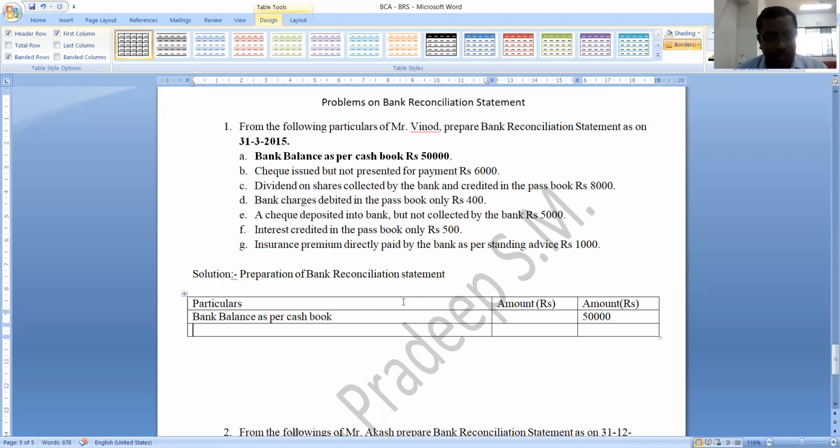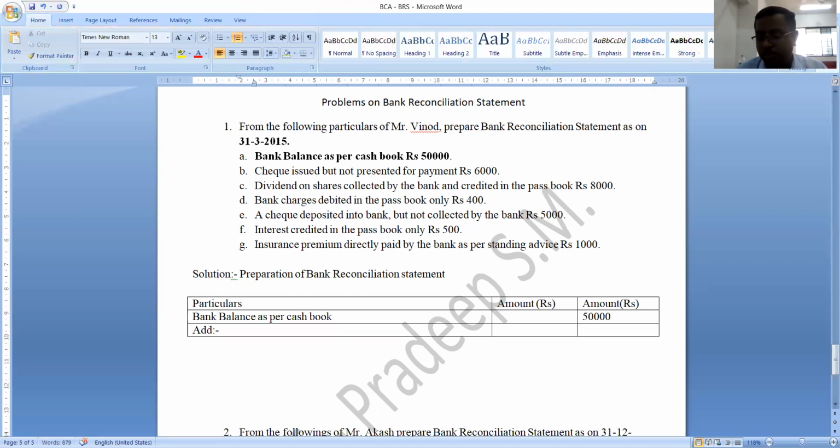Now the further task is that we need to add certain items and deduct certain items. By that we will get another balance, that is the bank balance as per passbook. So let us go through the transactions and assign plus and minus signs. By that you can easily put it in the format and get the answer, that is the bank balance as per passbook.